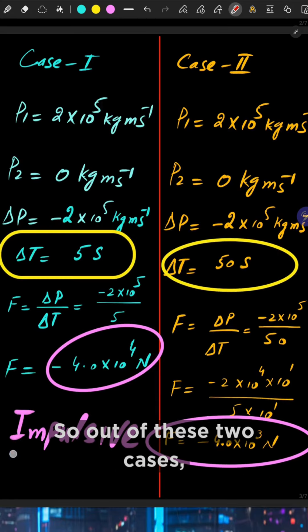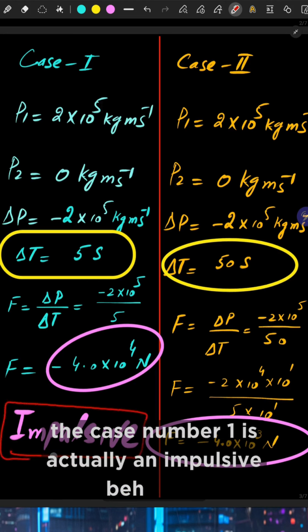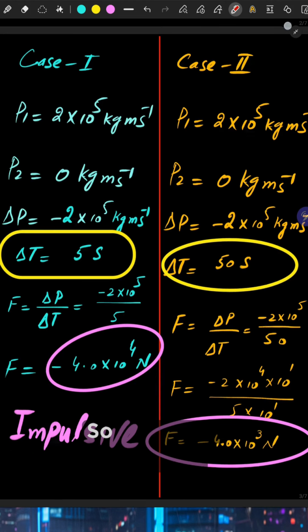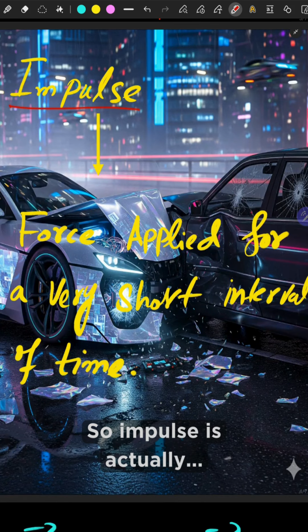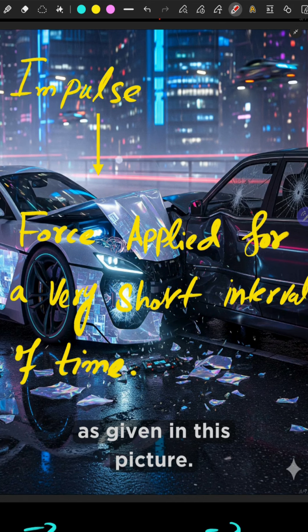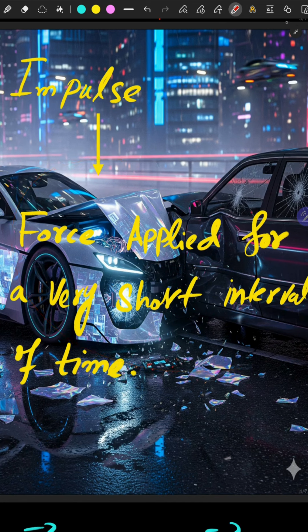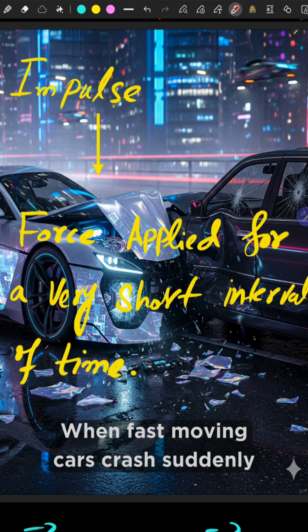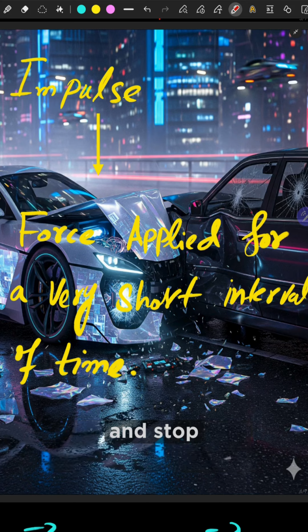So out of these two cases, case number 1 is actually an impulsive behavior. So impulse is actually a force applied for a very short interval of time, as given in this picture, when fast moving cars crash suddenly and stop in no time.